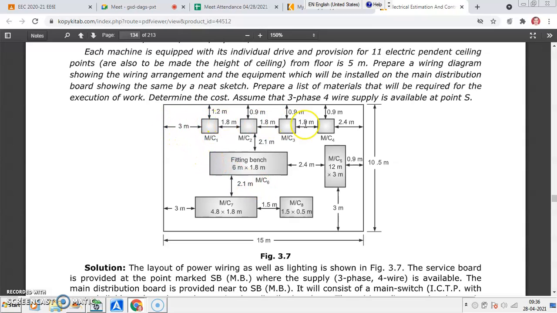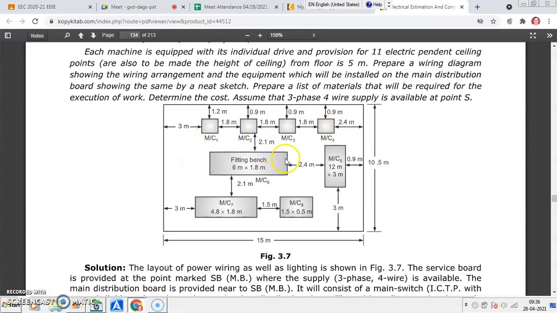Machines 1, 2, 3, 4 are in one line. 1.2 meter, this is 1.2 meter, 0.9, 0.9, 0.9 meter from the wall. On the right hand side 3 meter, left hand side 2.4 meter. Distance between two machines 1.8 meter.